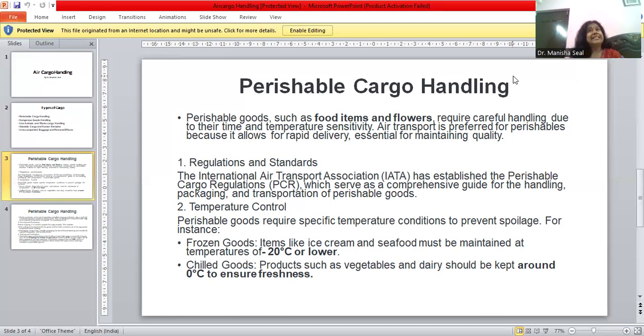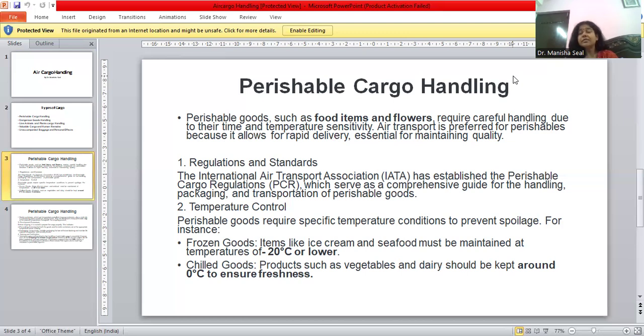In order to transport these perishable items, there are specific rules and regulations stipulated by IATA, the International Air Transport Association. IATA has perishable cargo regulations, which serve as a comprehensive guideline to handle any perishable goods and items. With reference to conservation and preservation, they have to be kept at a specific temperature, in a specific container. All that needs to be taken into consideration.